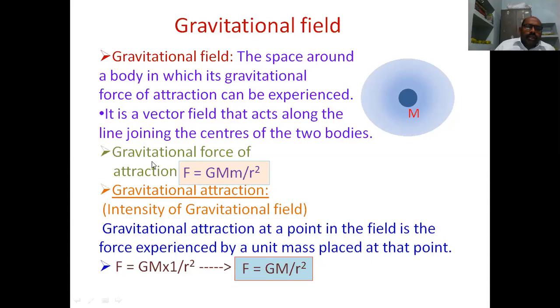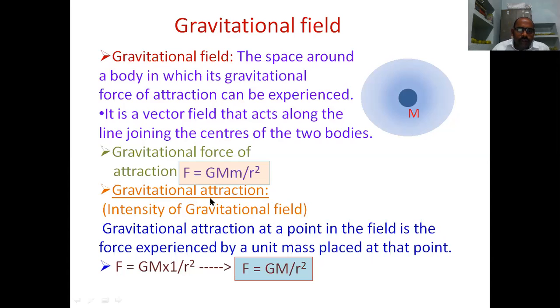Now, the gravitational force of attraction is generally attractive only. If we see the Coulombic force, that is attractive or repulsive depending upon the charges. Like charges repel each other and unlike charges attract each other, so there are two possibilities. Here it is only attractive force, the gravitational attraction. It is also called the intensity of the gravitational field.